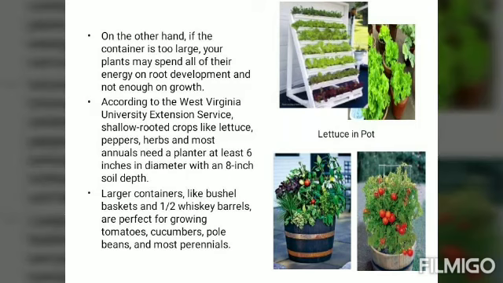So it's really important. And this was according to whom? Always remember, according to the West Virginia University Extension Service. So this is about the barrel, the pots, other than pots, the barrel and the planter.